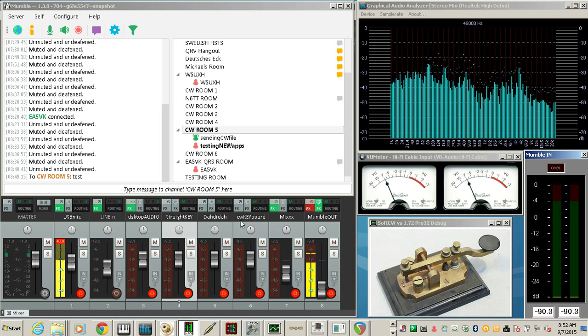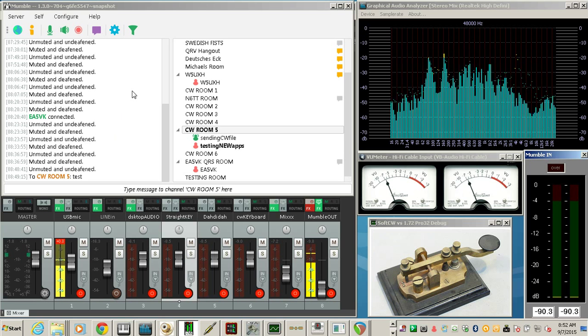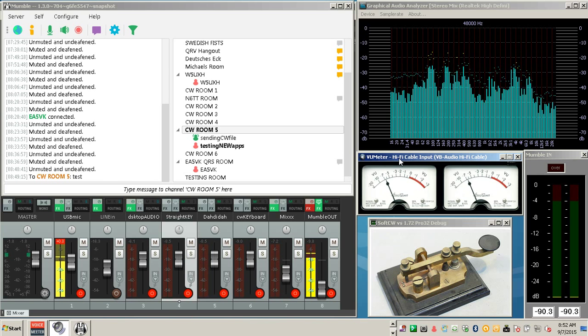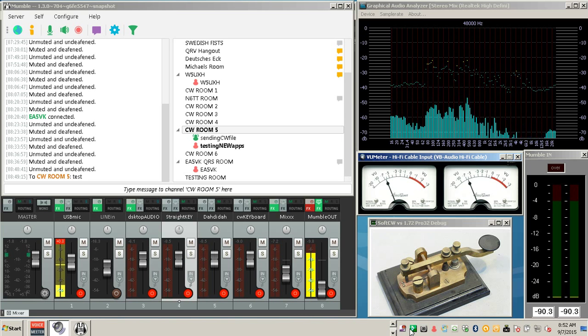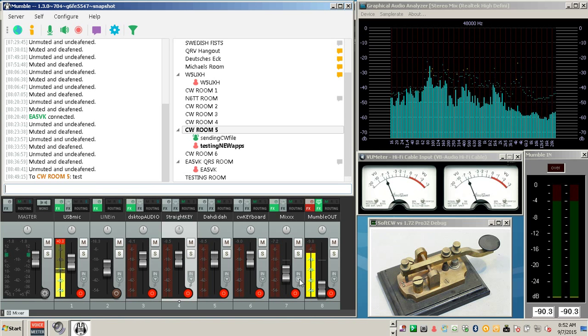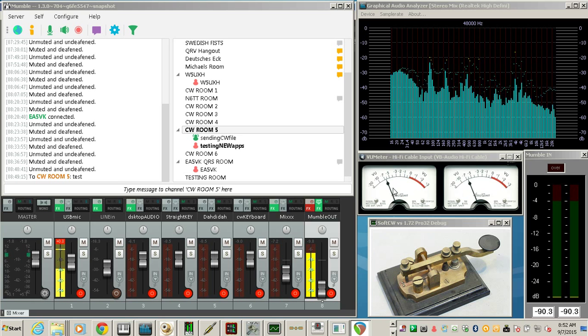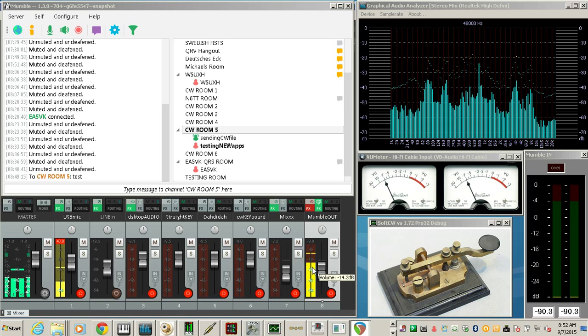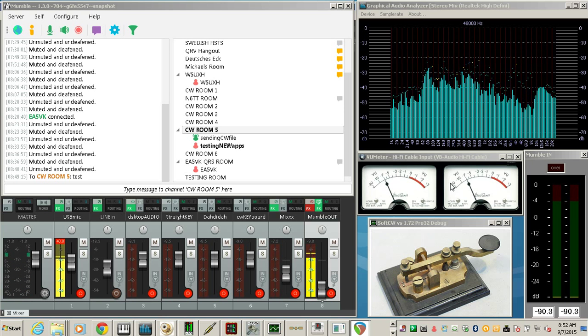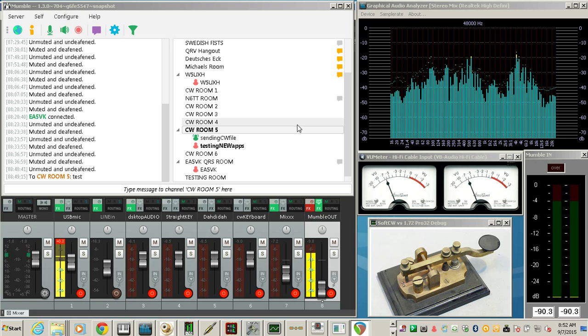And that's just the basic setup. I think we've covered pretty much everything. There'll be some notes below in the video, the show notes, and they'll have some links there for you if you're interested in any one of these apps that you've seen. The meter here is just for the Mumble output. So let me open that up real quick here. So that kind of gives us an idea. If I'm not hearing anything and yet I'm seeing these meters, I'm saying, well, I got one of these volume controls somewhere. So just another way to keep an eye on what's happening with a setup like this.